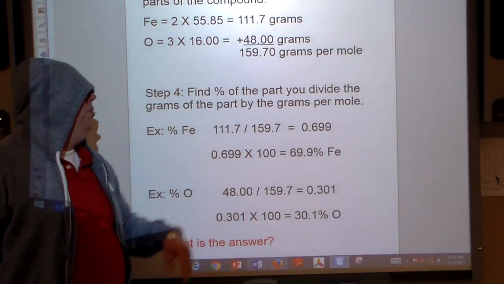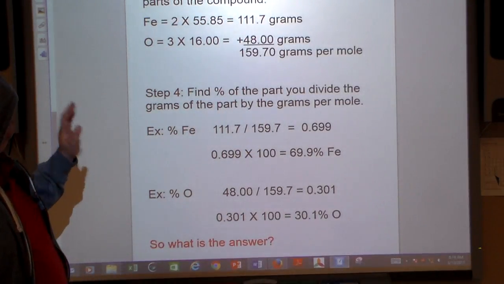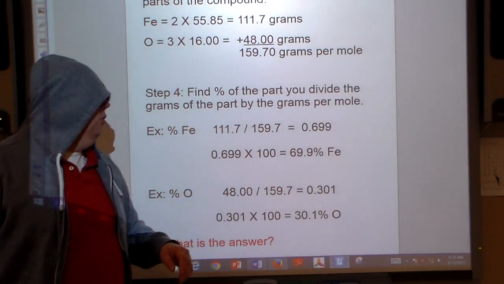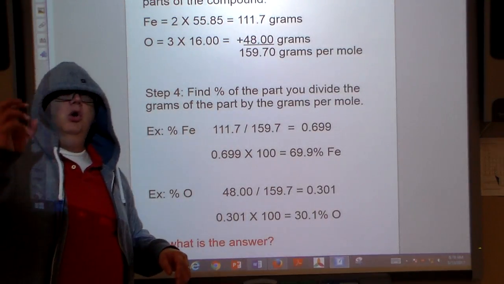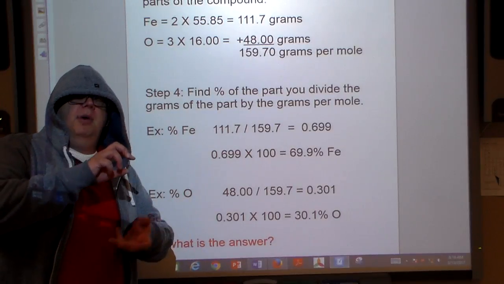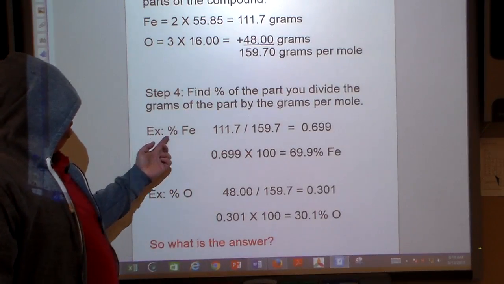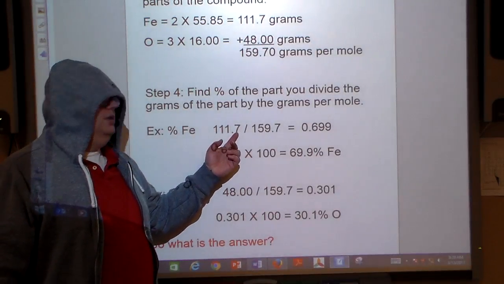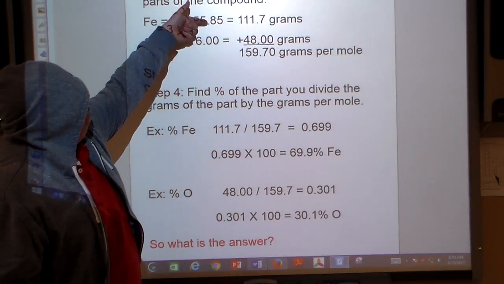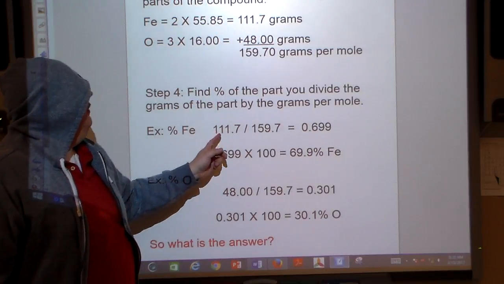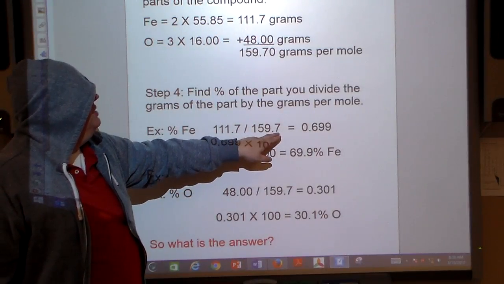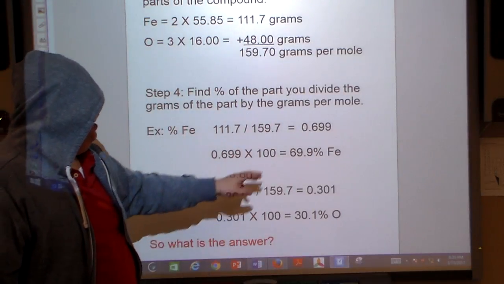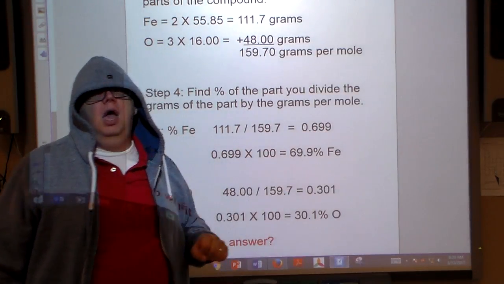Find the percent of the part. You divide the grams of the part by the grams per mole. In other words, you're going to take your part and divide it by the whole. So in the case of the percent of iron, we have 111.7 grams. That's what we figured up here. Divided by the 159.7 grams per mole. We figured that here, and that gets us 0.699.